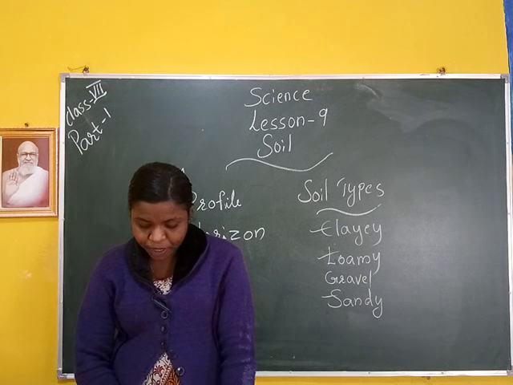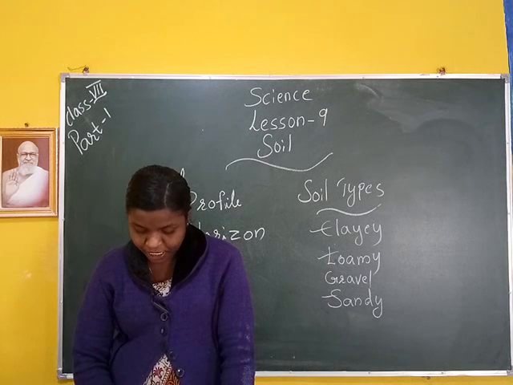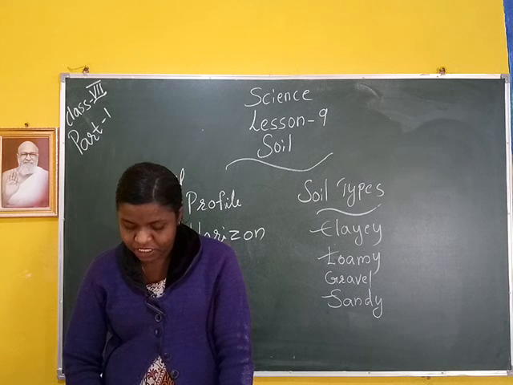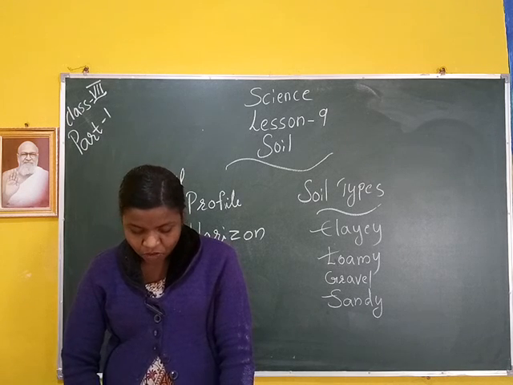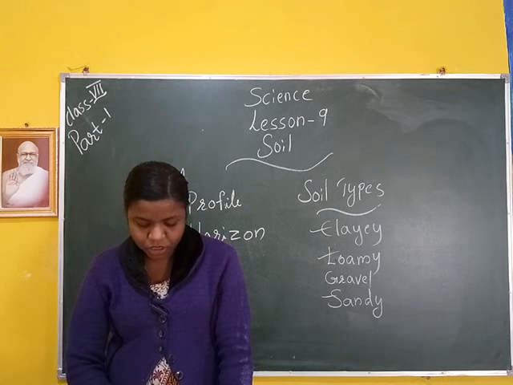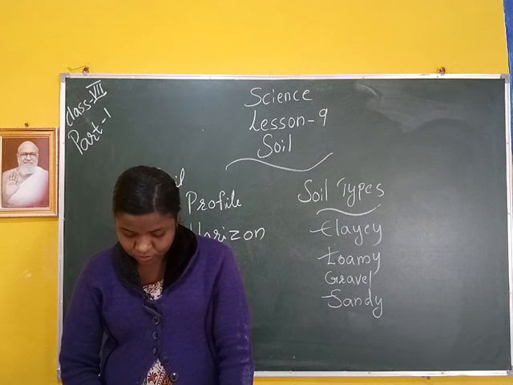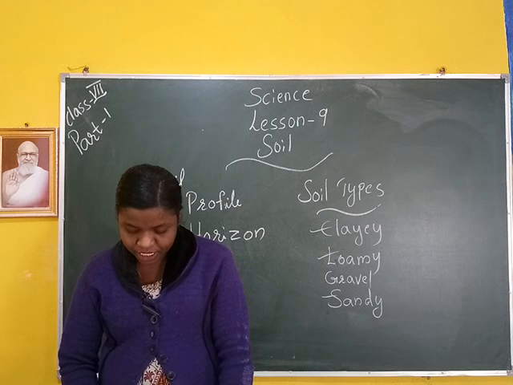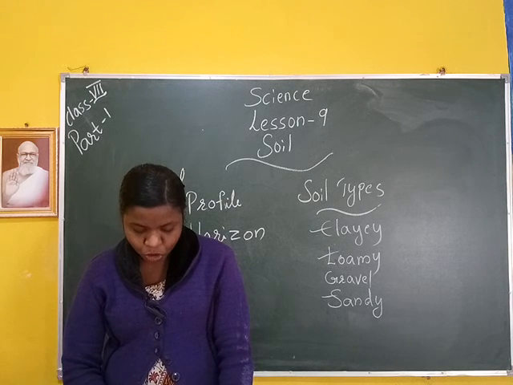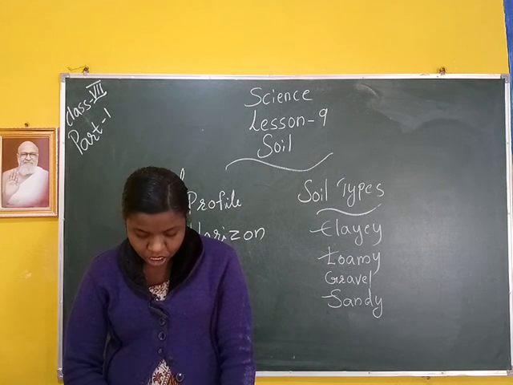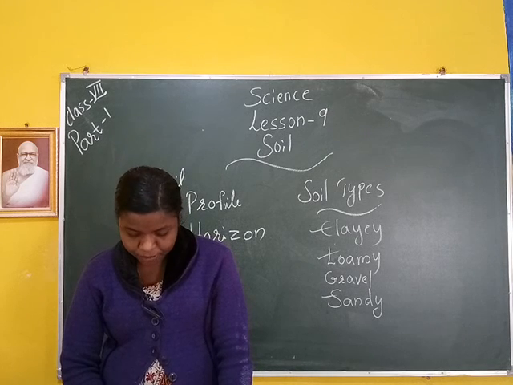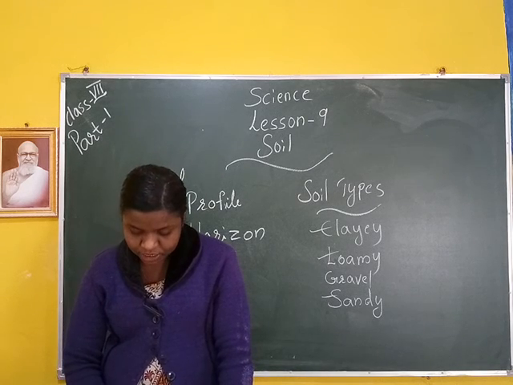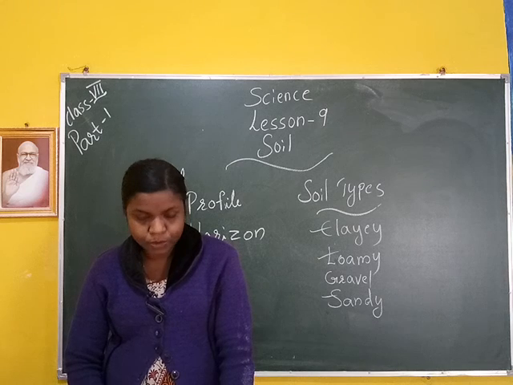Clay soil particles are smaller and packed tightly so that it leaves little space for air. Water drains very slowly through clay soil. These also contain very little humus. It is heavier than sandy soil. Clay soil is more fertile than sandy soil. The fertility of clay soil can be improved by adding some sand and humus to it.